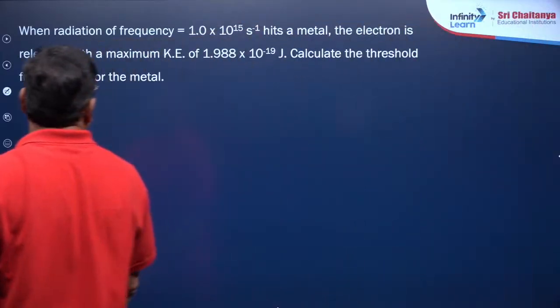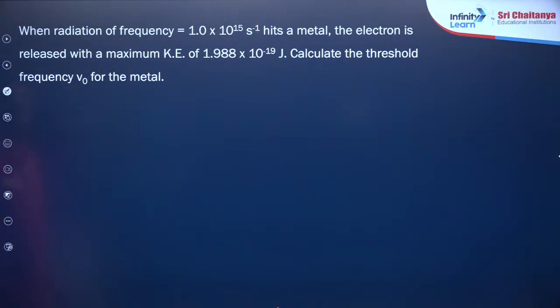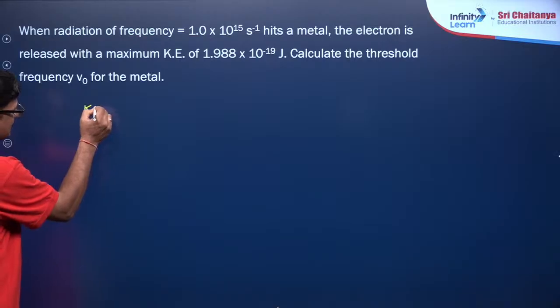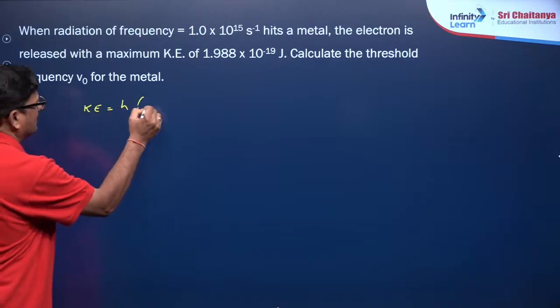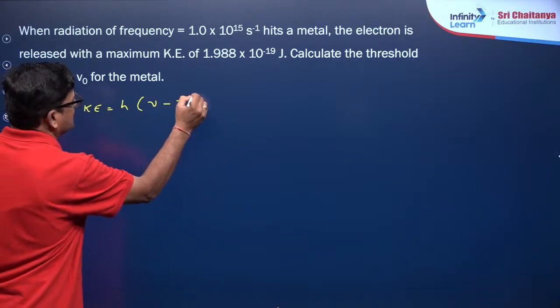Now, moving ahead, the radiation of frequency hits a metal, the electron is released with maximum kinetic energy, calculate the threshold frequency. Again here kinetic energy, the same formula h of nu minus nu naught.